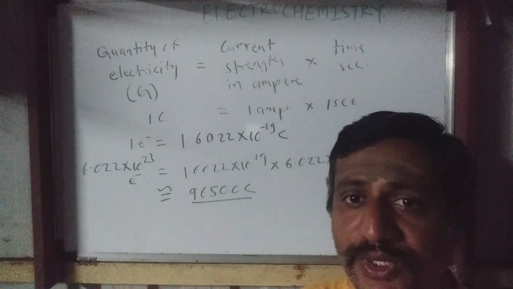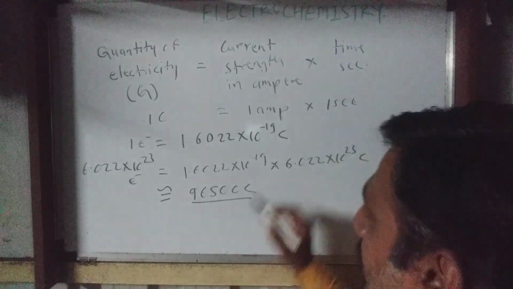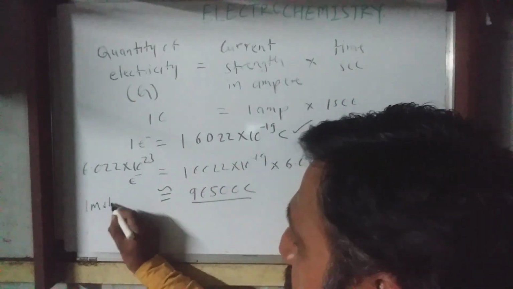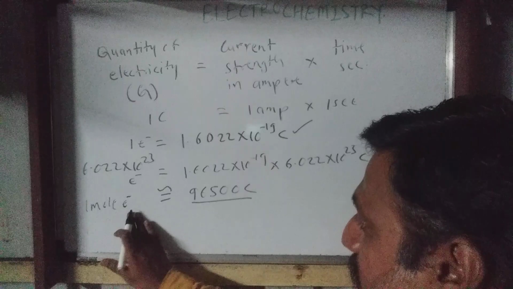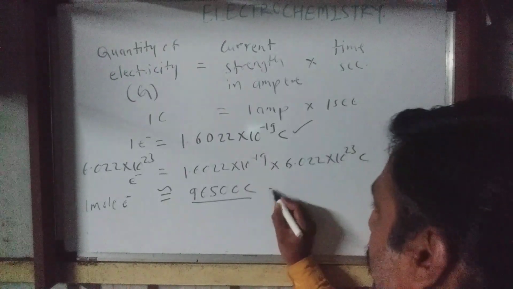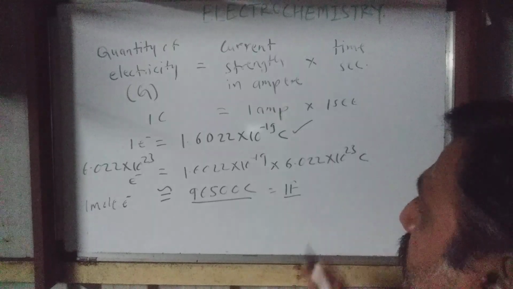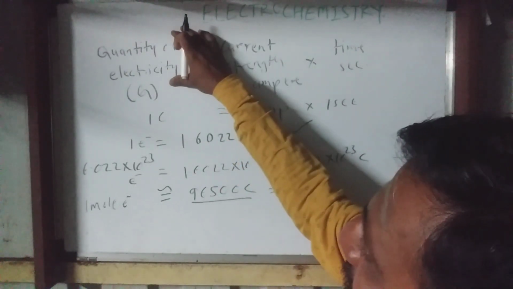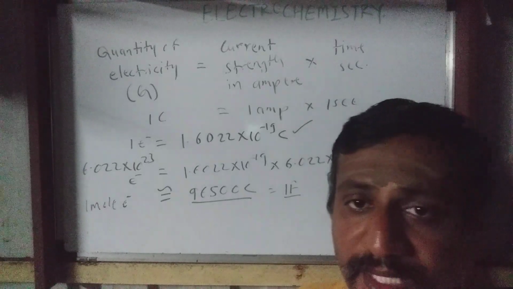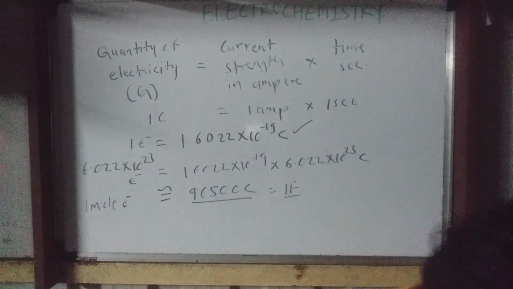I hope you understood. Single electron will carry this much charge, and 1 mole of electrons will carry the 96,500 coulomb charge, and that is nothing but the 1 Faraday. Okay, so quantity of electricity can be measured either in coulomb or in Faraday. Correct? So this is the one thing.